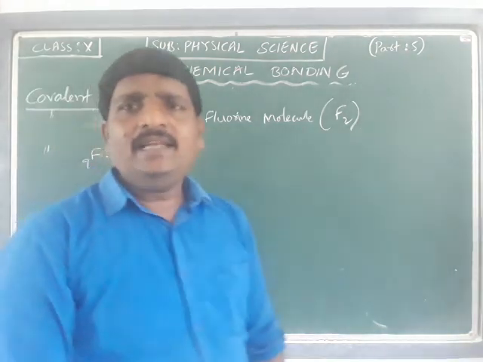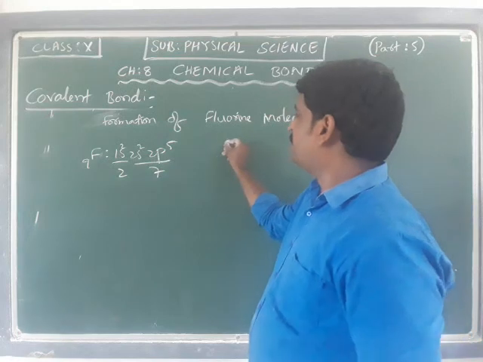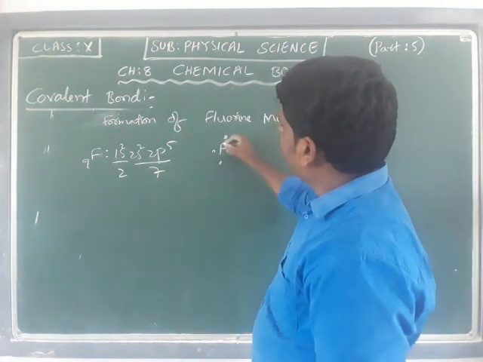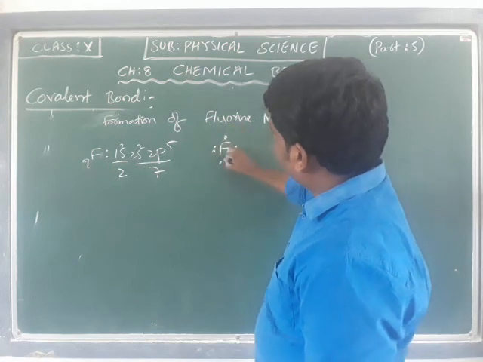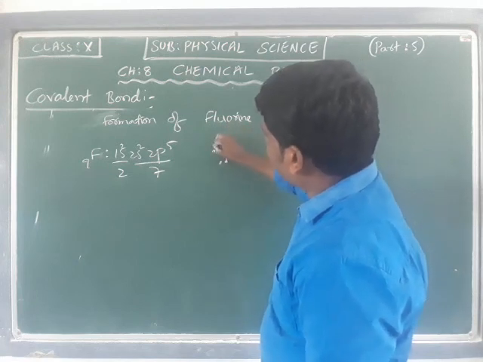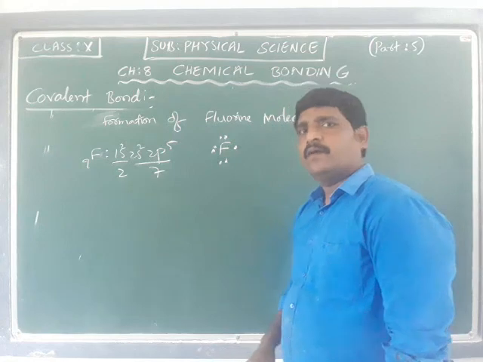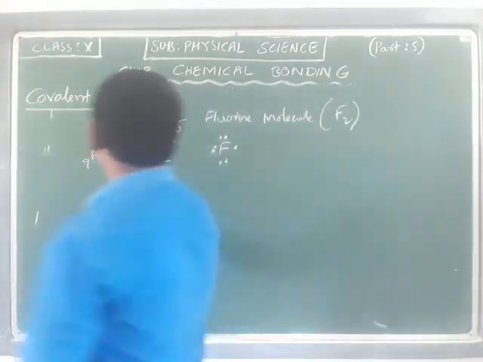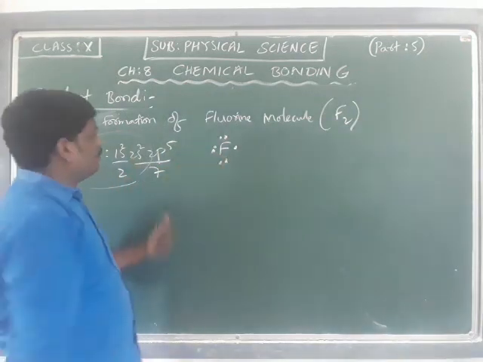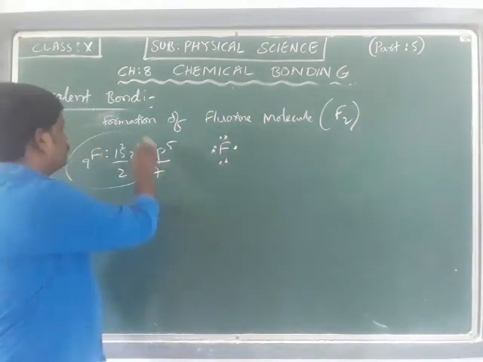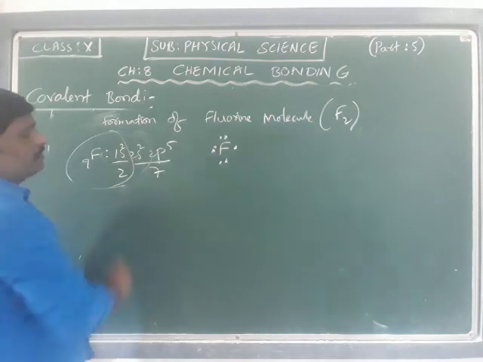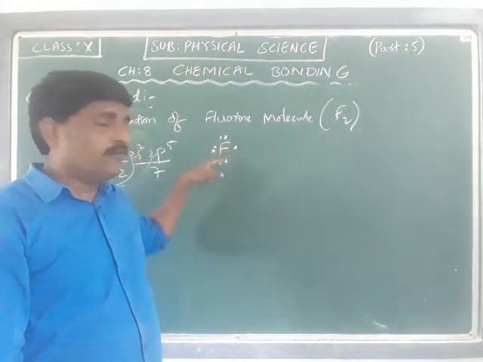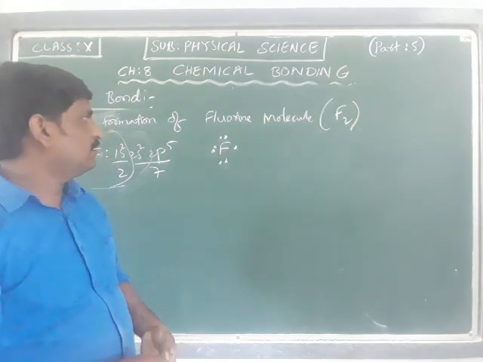If I write the Lewis dot structure here, there are 1, 2, 3, 4, 5, 6, 7 electrons in the outermost shell. This total will be taken as the kernel, and only the outermost shell electrons are represented as dots around the fluorine symbol.